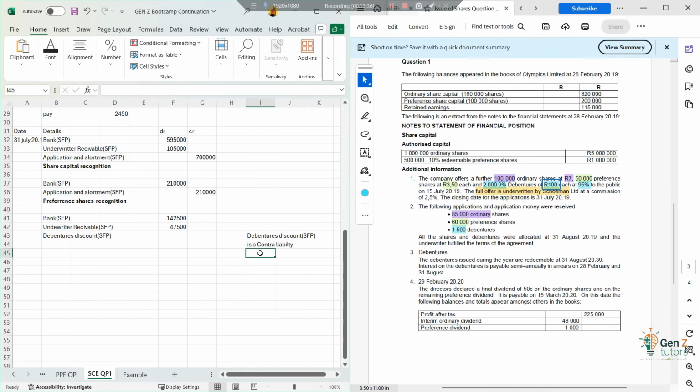So since now I also want you to take note, let me just finish this transaction first. I'm gonna say fine, these people are subscribing to 2000 shares, but these 2000 shares, instead of them being sold for 100 rand, they are being sold for 95%. So now we want to take into account this 5% discount, right? This 5% discount. So this discount is 10,000. And then the actual debentures, oh sorry, it's actually still application and allotment in this case. Application and allotment.